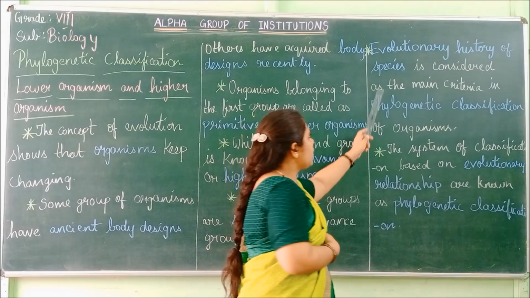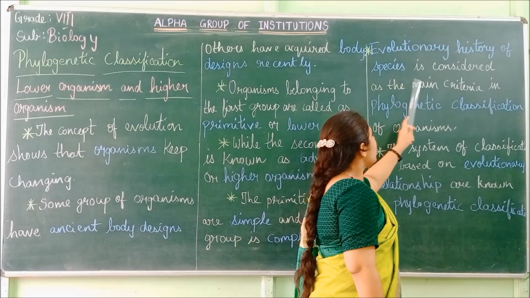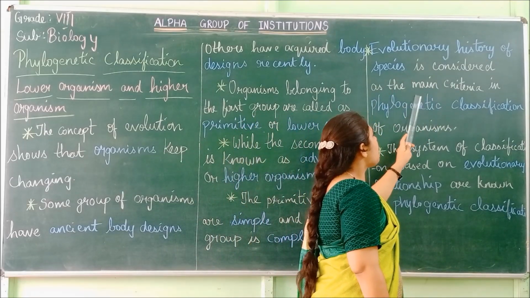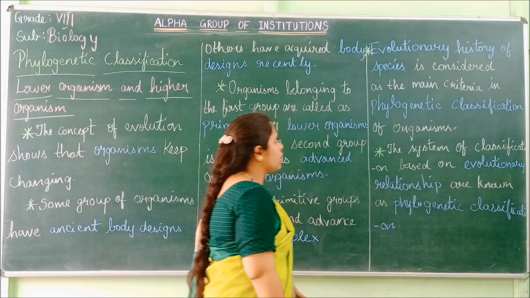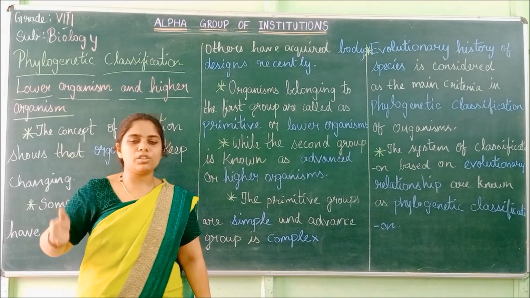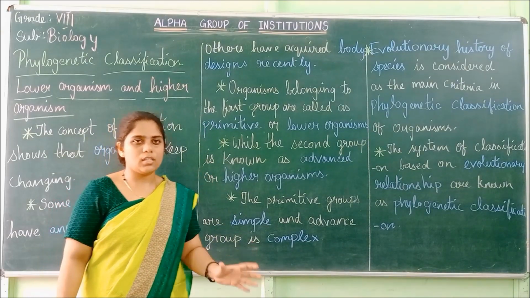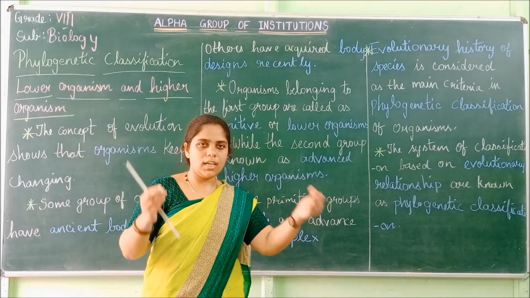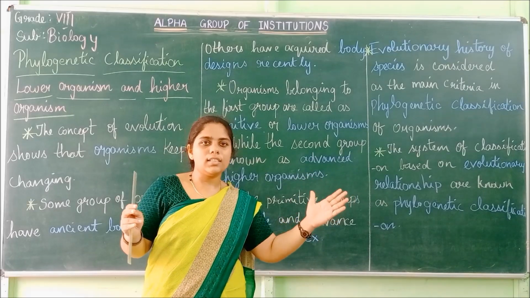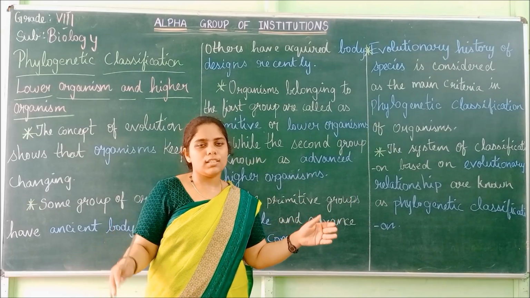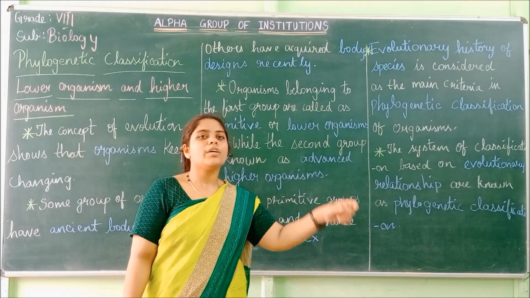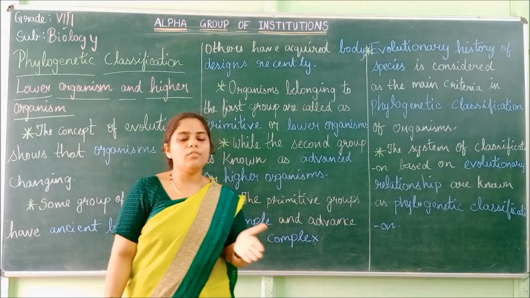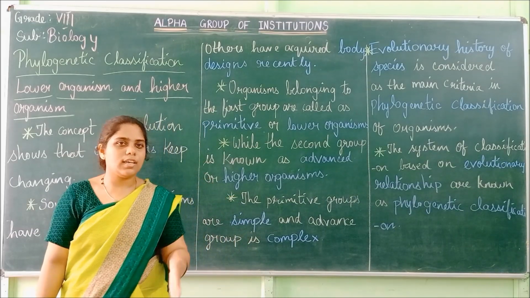The evolutionary history of species is considered the main criterion in phylogenetic classification. If an organism is taken, they consider the whole evolutionary history, that is, how the organism has evolved, how it all started and how it finally changed into this organism.